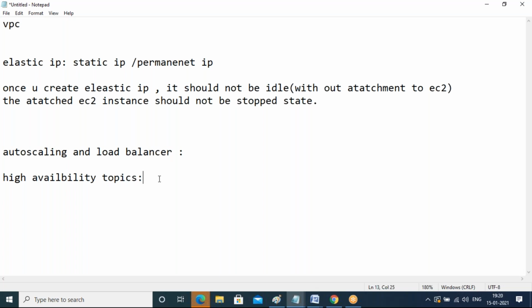Yes. In real time, all are going to be Elastic IPs only. It depends on the organization. Maybe there will be some dependencies. Something is configured based on this IP, or some other application calls this application using the public IP only. Then compulsorily you will go with Elastic IP only.